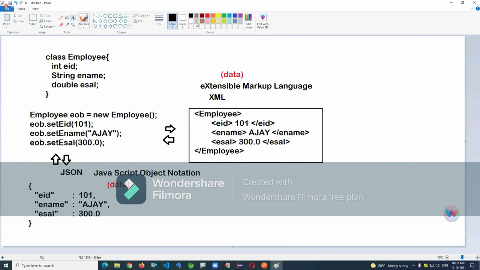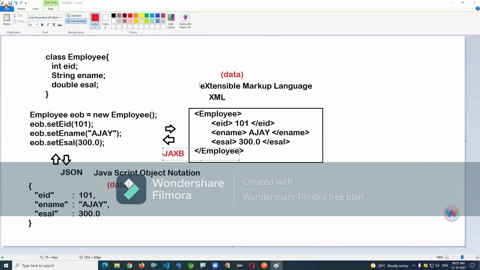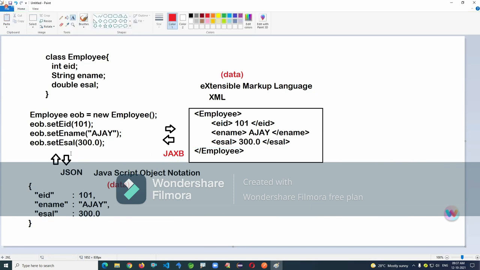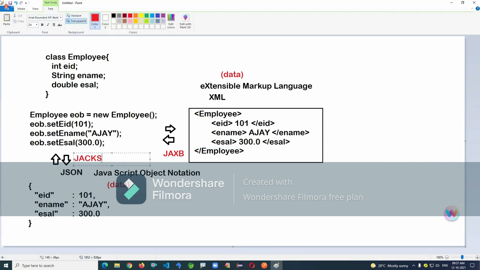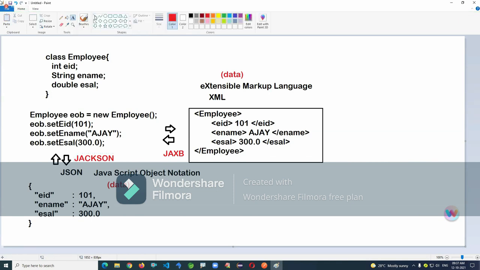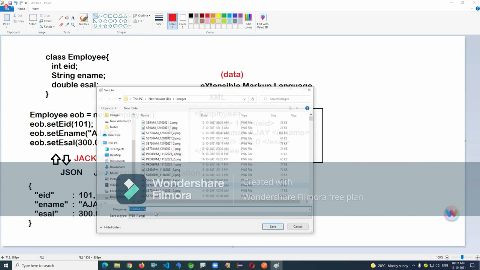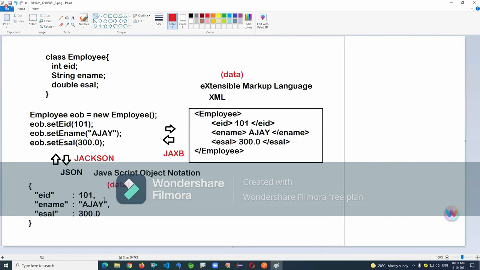We are going to use an API called JAXB for object to XML and XML to object, and for JSON it's called the Jackson API, used to convert a Java object to JSON and JSON to a Java object. I'll show these again in separate chapters; today I'm just giving an introduction to the web service concept.